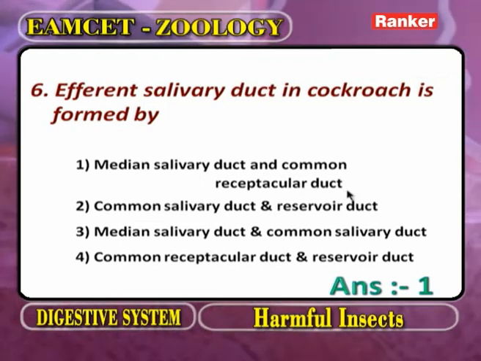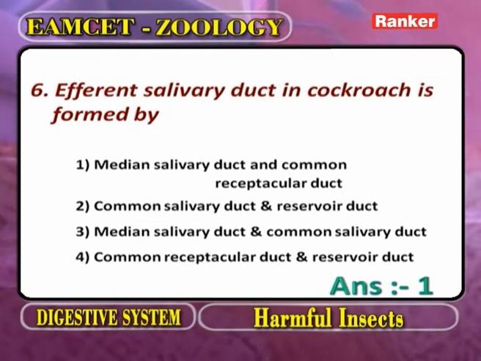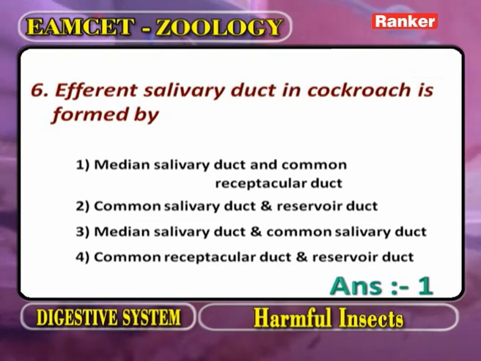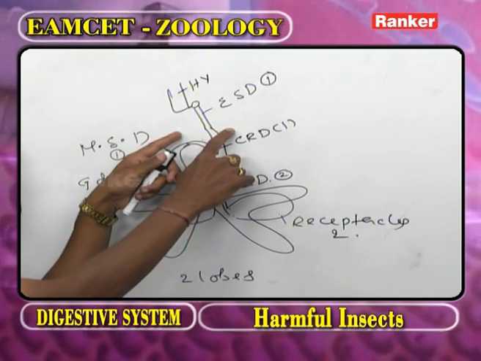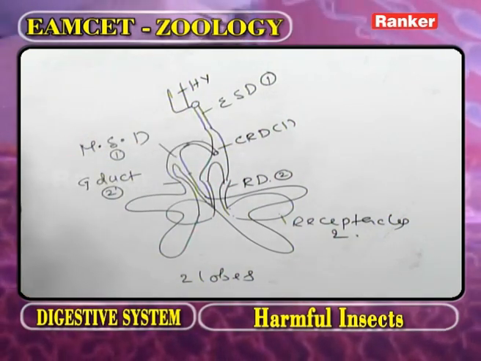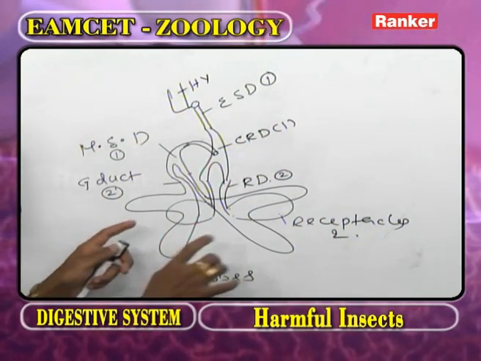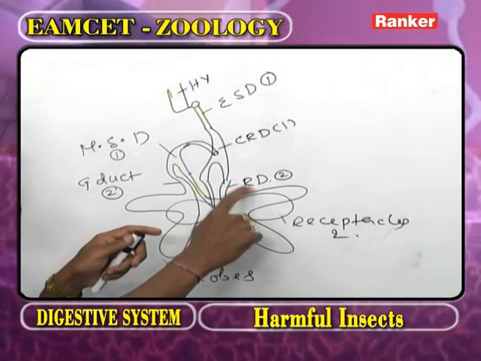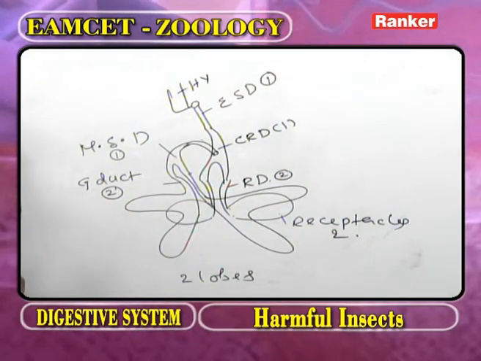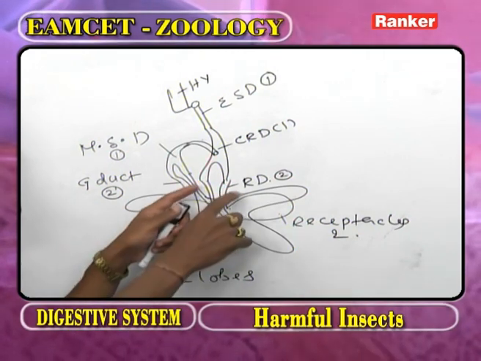Now you have to observe, this is median salivary duct, common receptacular duct. The median salivary duct and common receptacular duct unite and continue as efferent salivary duct. These 2 are receptacles. From each receptacle, receptacular duct arises. They are 2 in number.